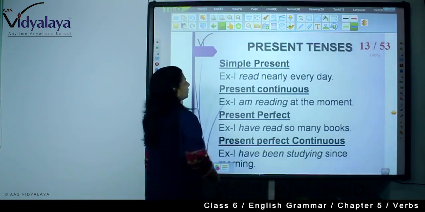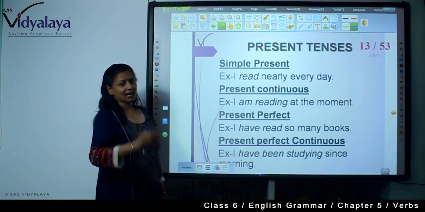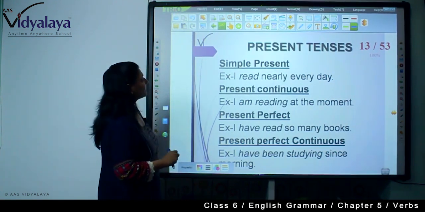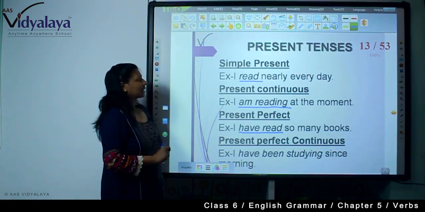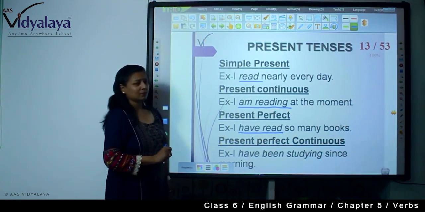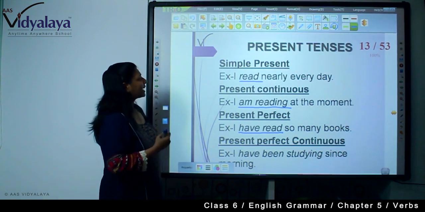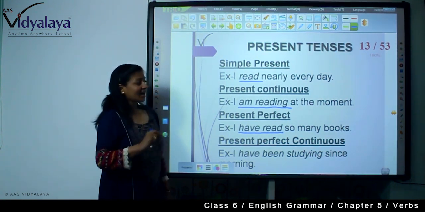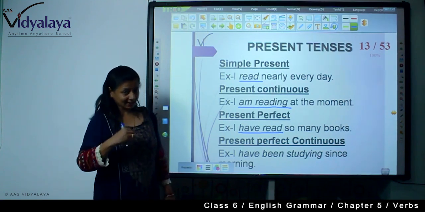Now, present tense has four types of subdivision. First is simple present, that means it shows a habit. I read nearly every day. Now there's present continuous. I am reading at this moment.